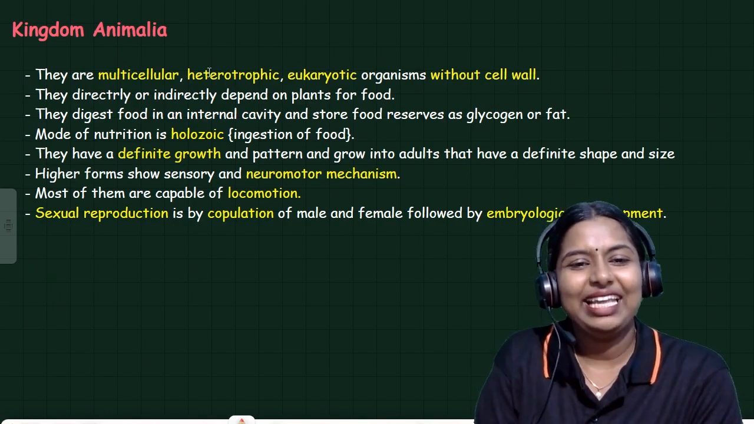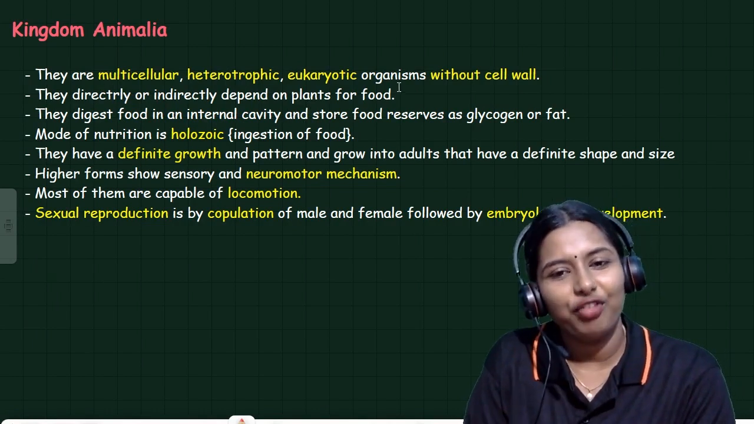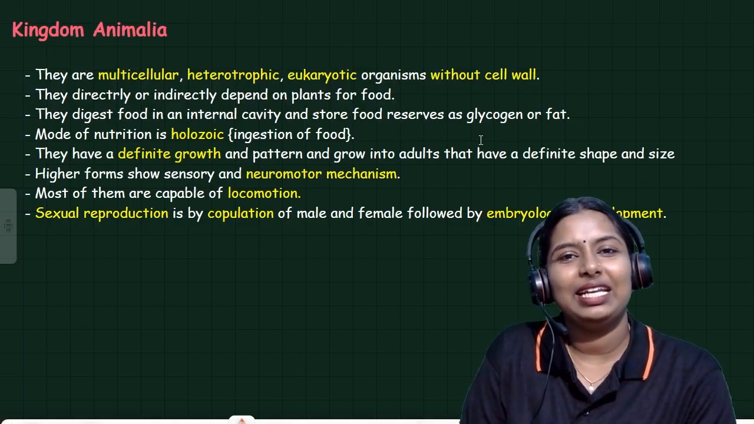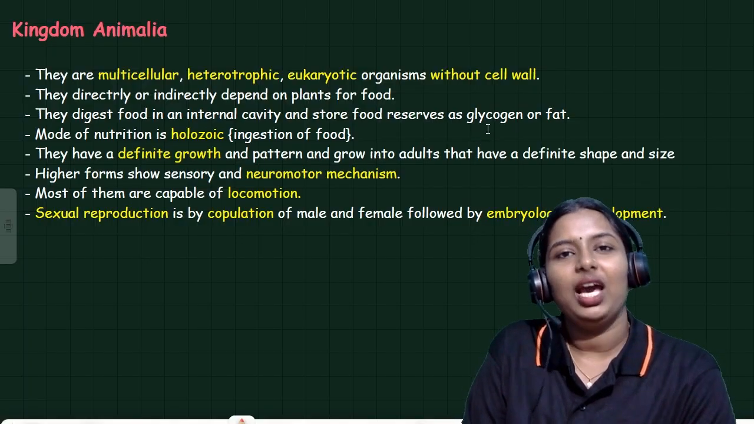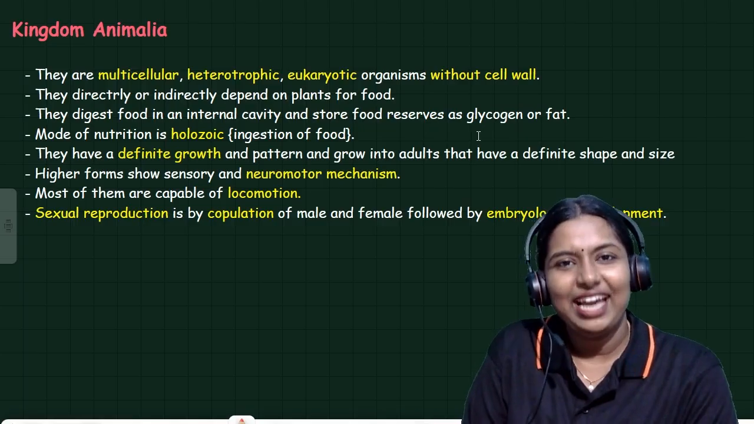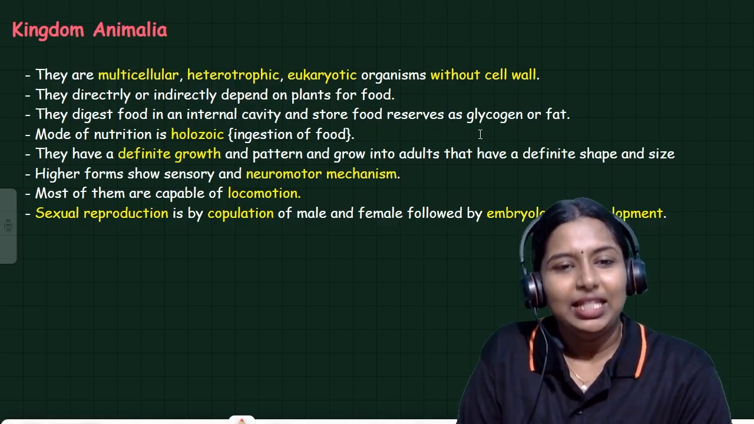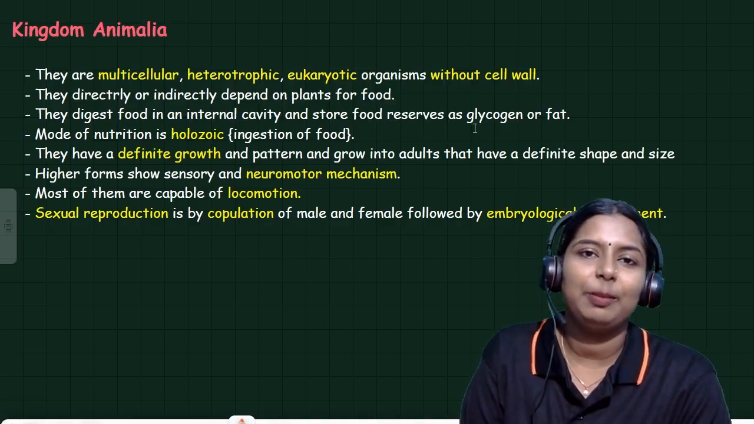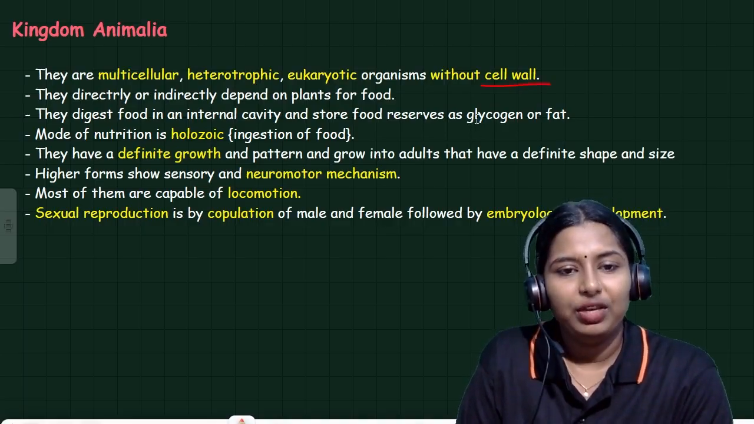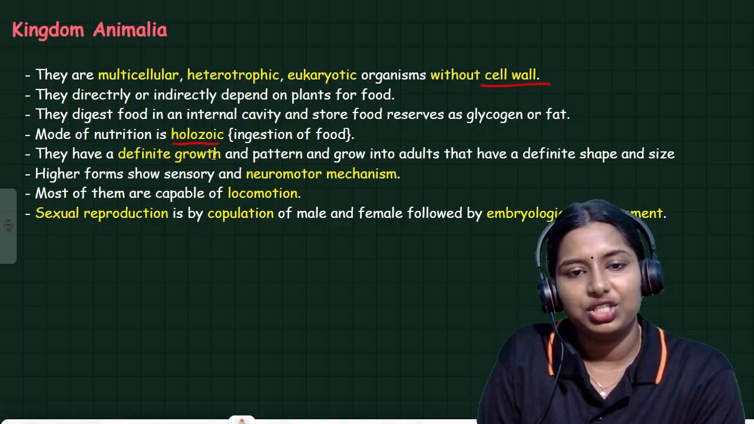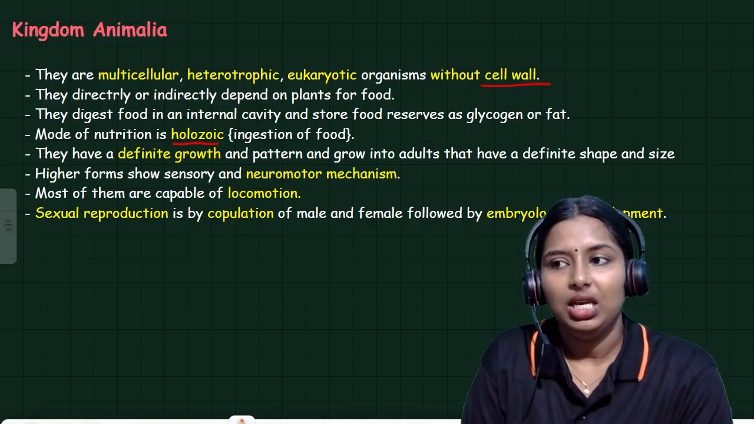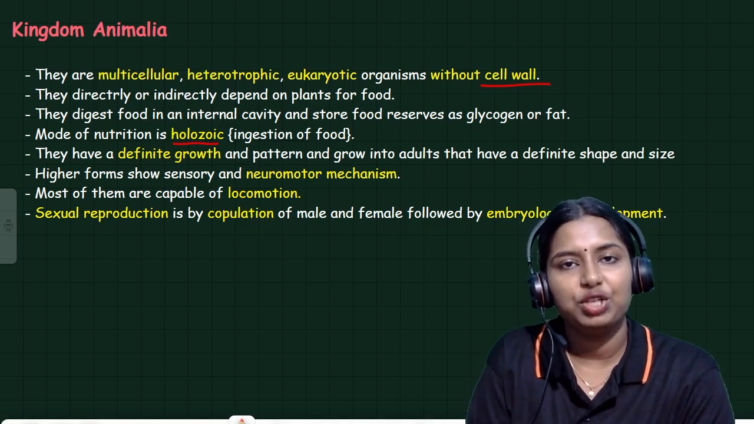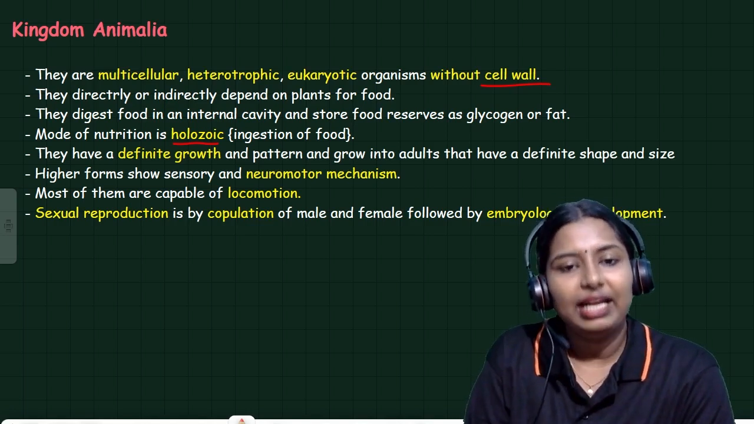Kingdom Animalia, they are multicellular, heterotrophic, eukaryotic organisms without a cell wall. A cell wall is absent in Kingdom Animalia. We are included in this kingdom. They directly or indirectly depend on plants for food. We are heterotrophic, we need to depend on plants for our food. We have a holozoic mode of nutrition, which means the ability to consume food as a whole, and the digestion process takes place inside our body.